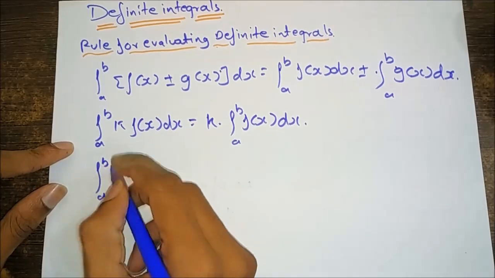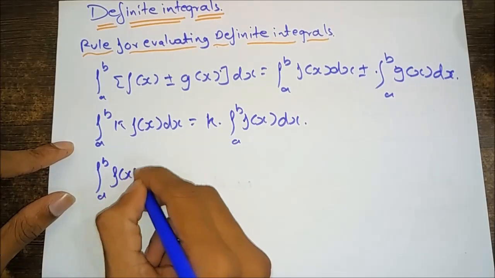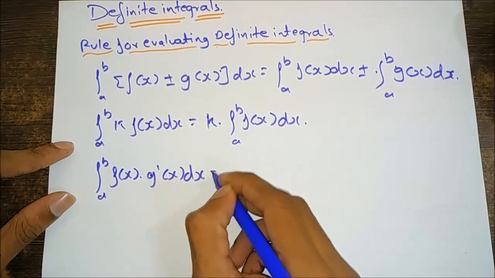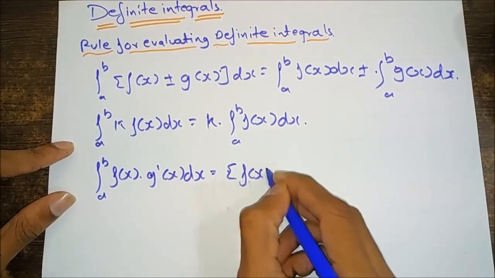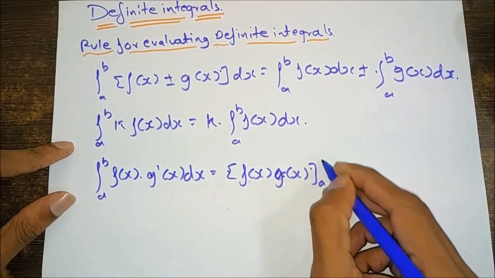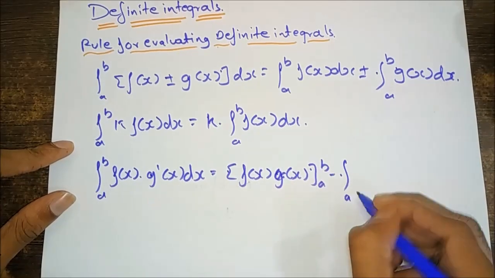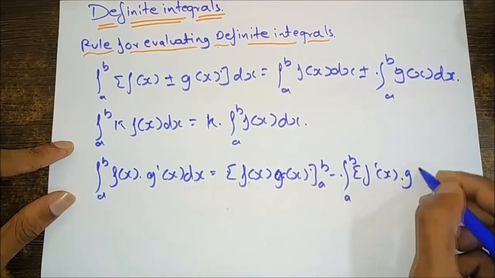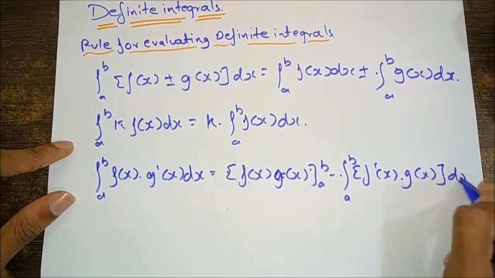The integral from a to b of f(x) g'(x) dx equals [f(x) g(x)] from a to b minus the integral from a to b of f'(x) g(x) dx.